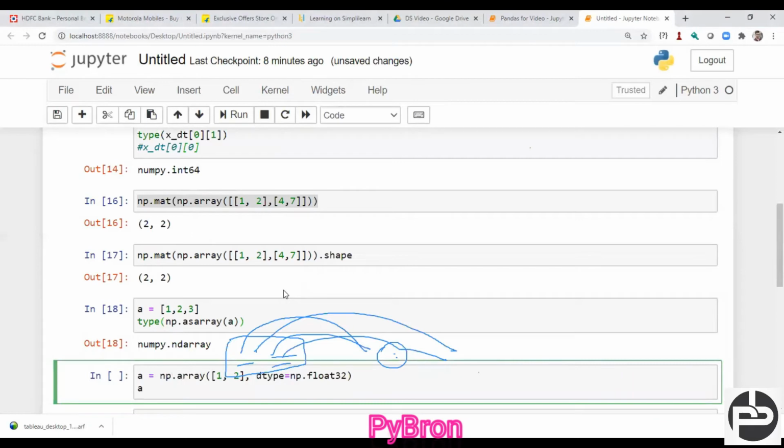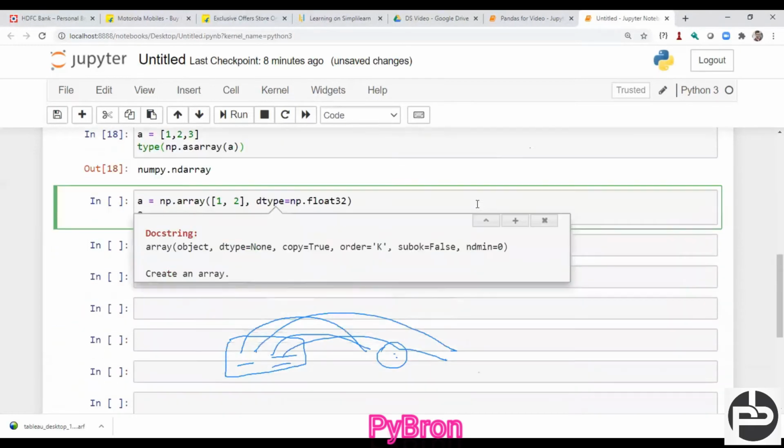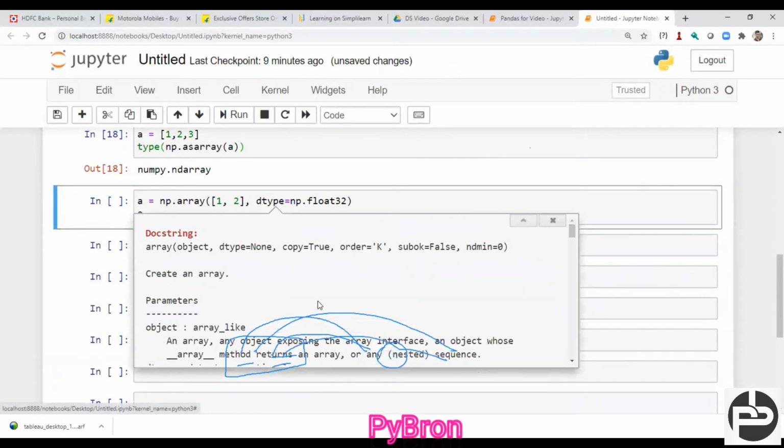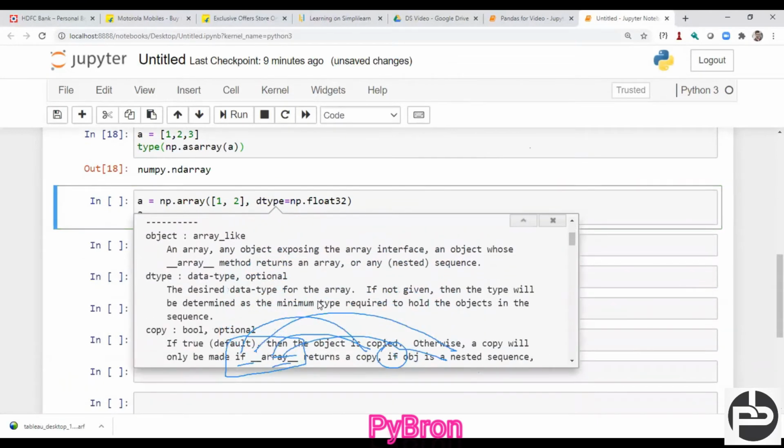Okay, so now let's suppose I want to intentionally give the data type also. If you see here, I created one np.array, and inside of array I pass this one term, and there are different kinds of arguments. Whatever arguments are there, you can see here if you press shift plus tab, and there is one argument like dtype, and here you can intentionally define whether the data type is float, 32, 64 bit or integer. By default, whatever data is passed at runtime, Python detects the data type of the data.